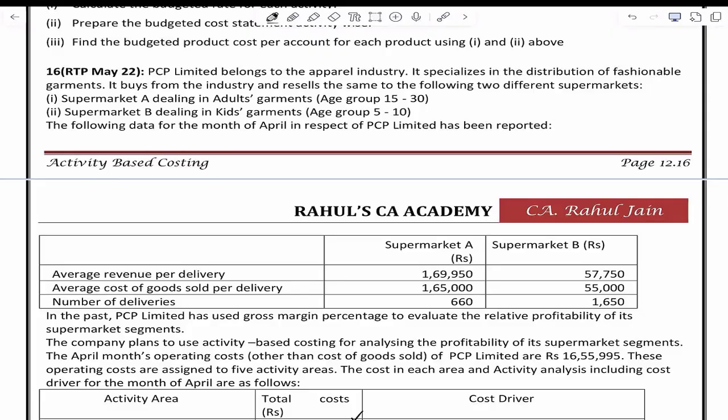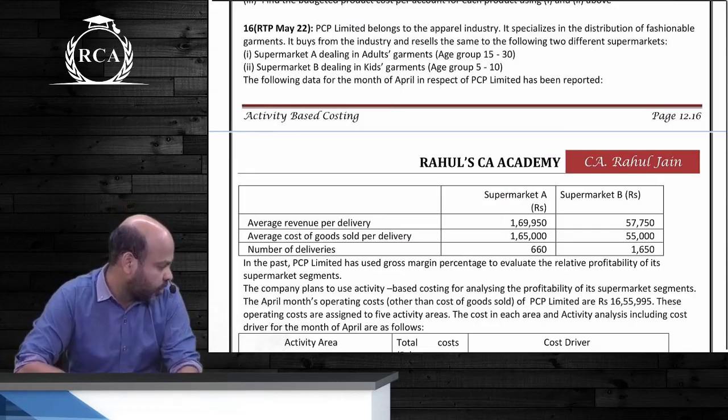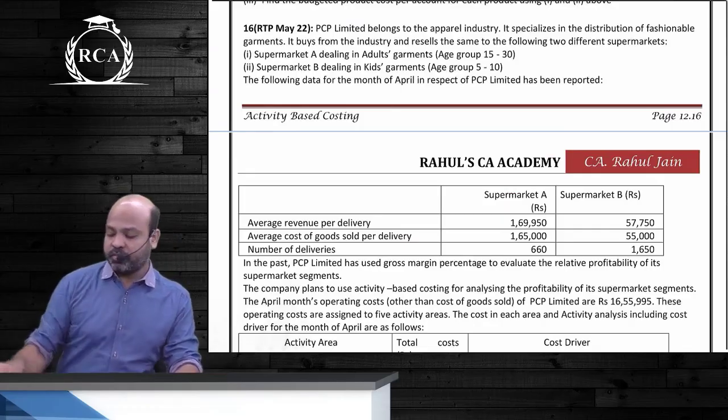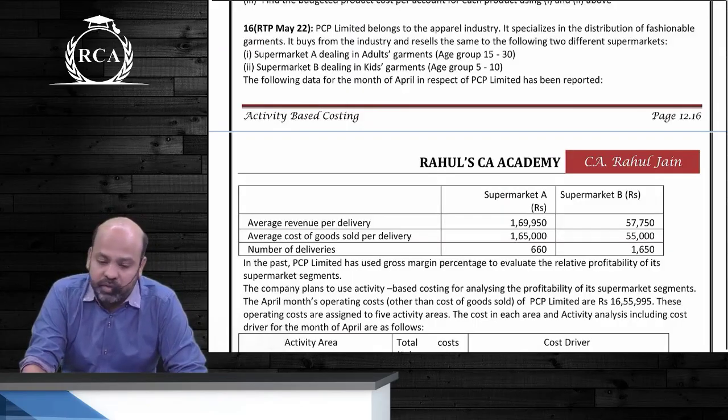At present, profitability is being evaluated on the basis of gross margin.